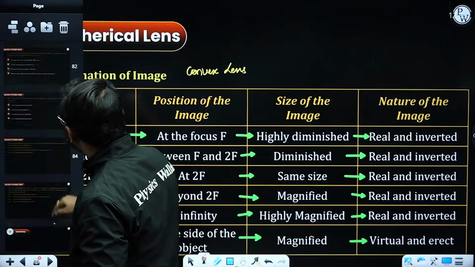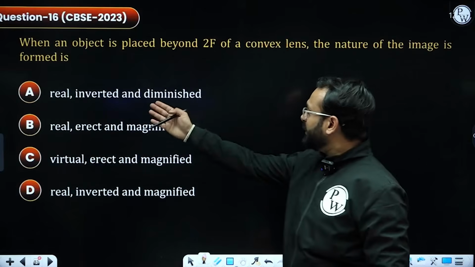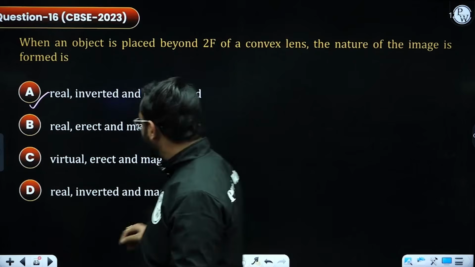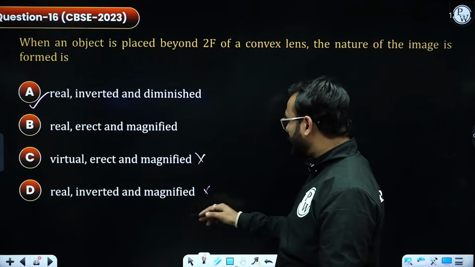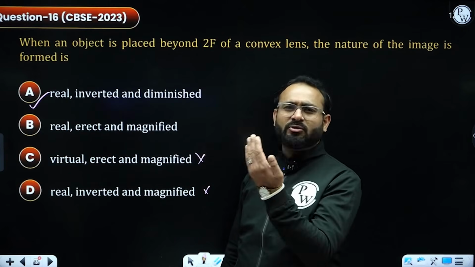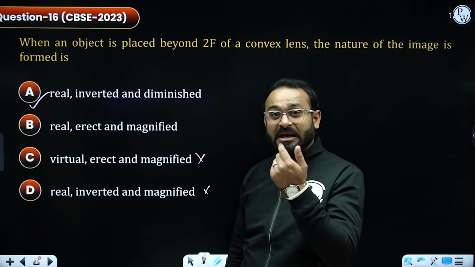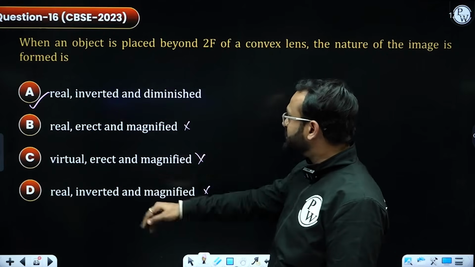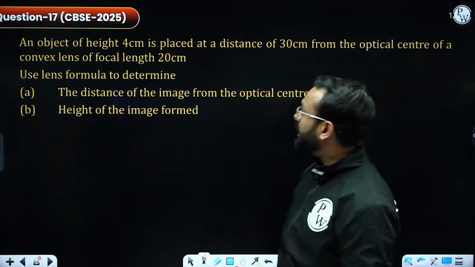Amazingly, we would be able to solve this question. So the image will be real, inverted, diminished. Done. Virtual cannot be made. Real, inverted, magnified? Magnified cannot be considered, because only once you move towards the optical center after center of curvature does the image get magnified. So magnified will not be the solution. So the first option is absolutely right. Moving ahead to another question.